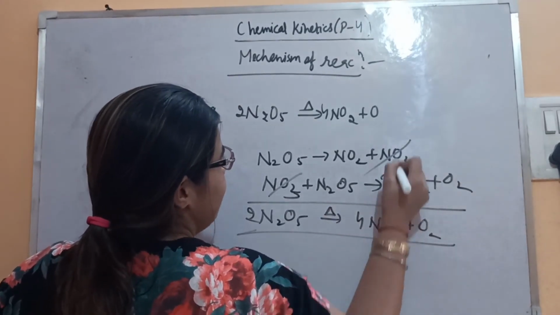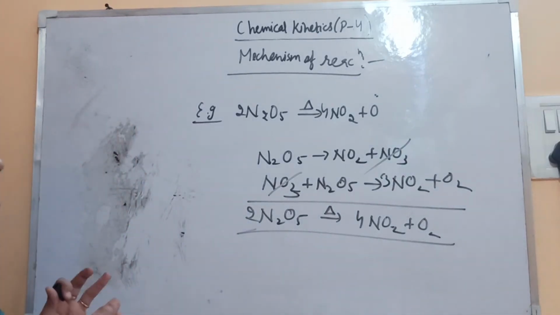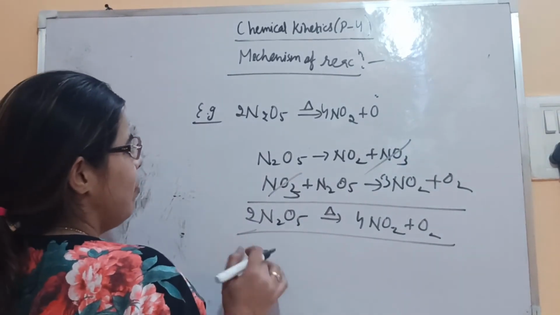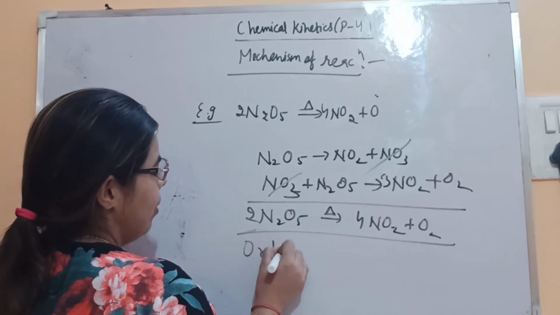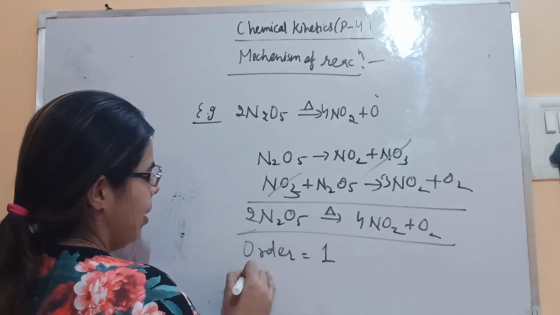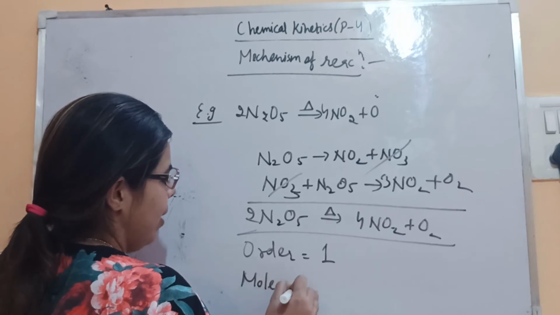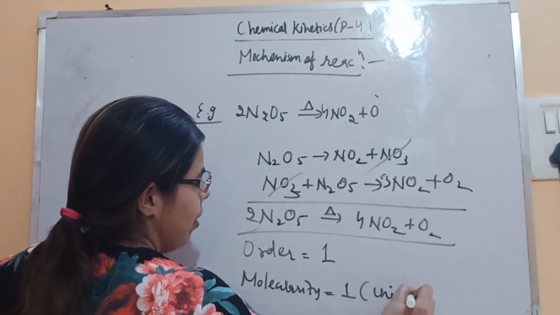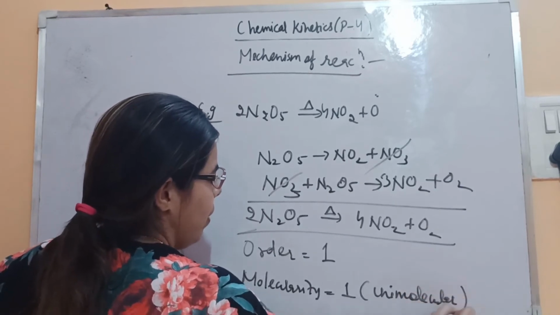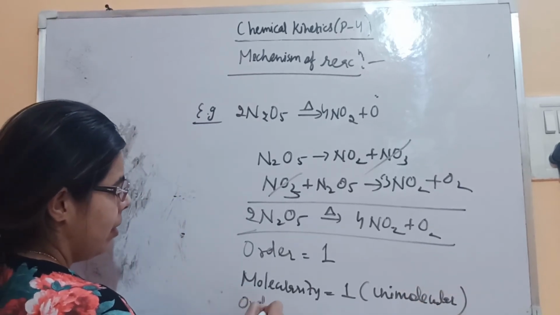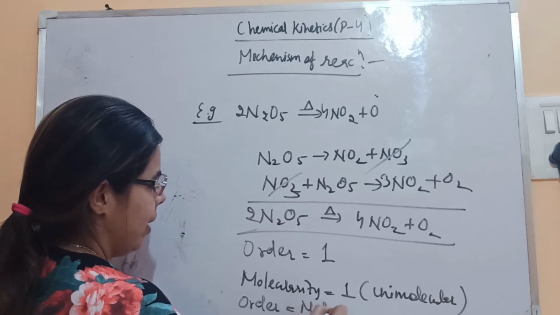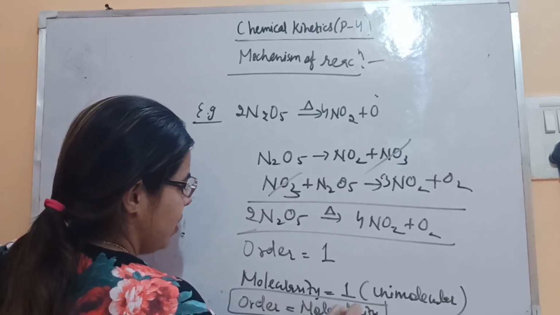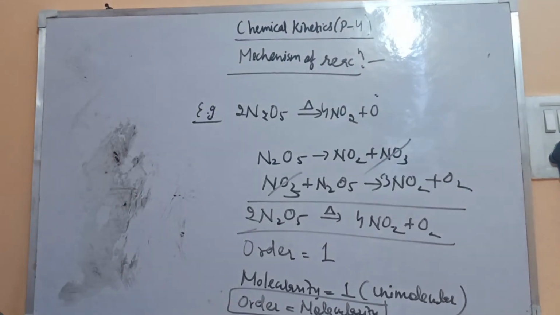That is this reaction. So this reaction consists of 2 steps. So it's not an elementary reaction, it's a complex reaction taking place in more than 1 step. So what is the order here? Order is 1. And what is the molecularity? That is 1 only, unimolecular. So here order is equal to molecularity for this reaction. Fine. So this is about molecularity and the mechanism of the reaction.